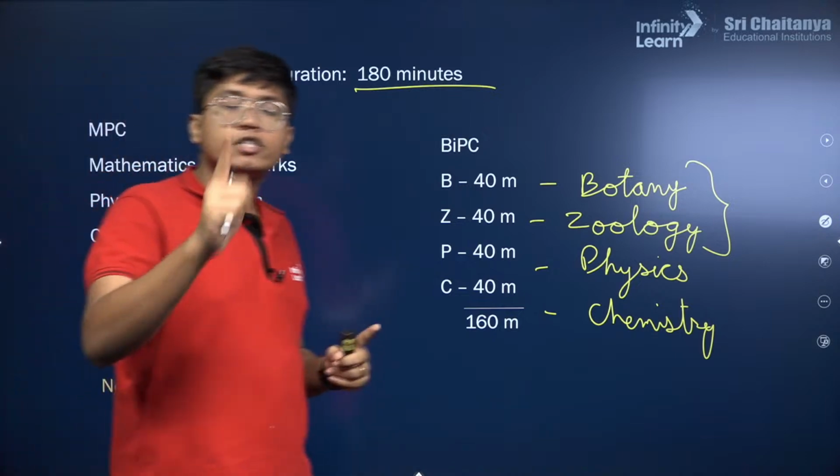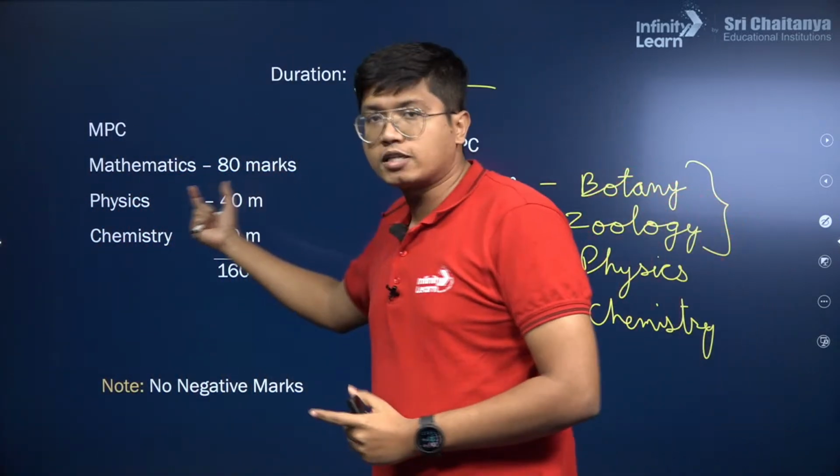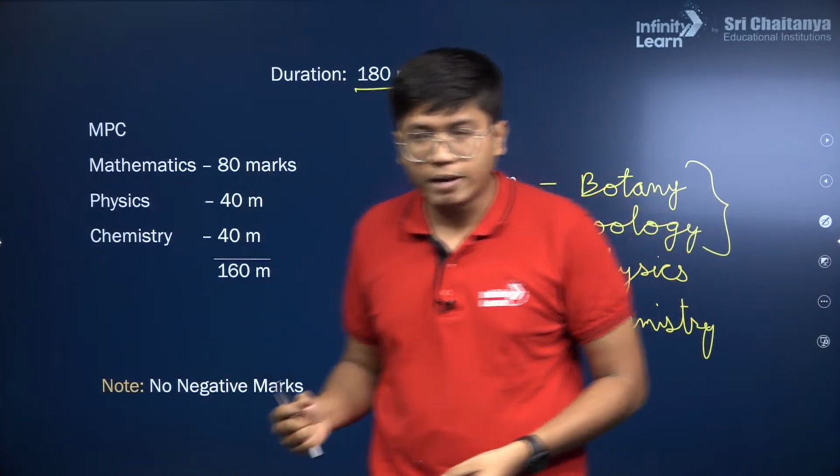It's one question, 1 marks per question. So that's literally the number of marks you see. That's the number of questions. 40 questions physics, 40 chemistry, 40 maths.